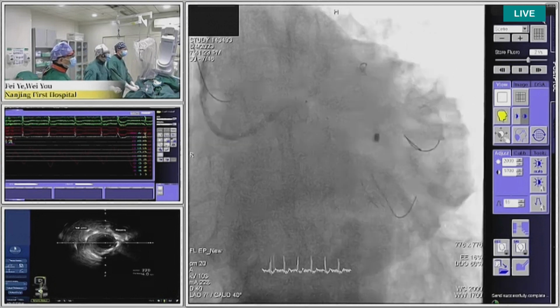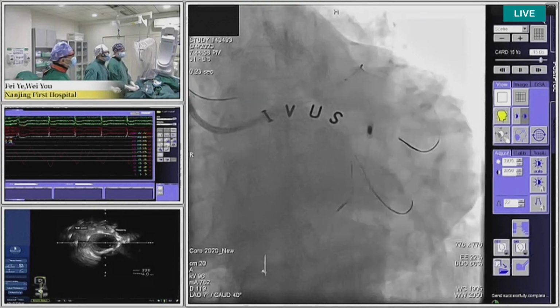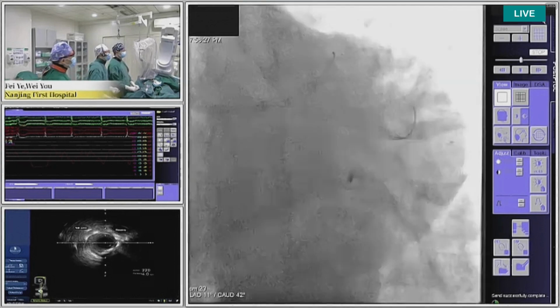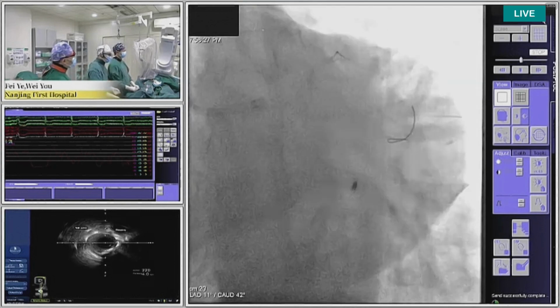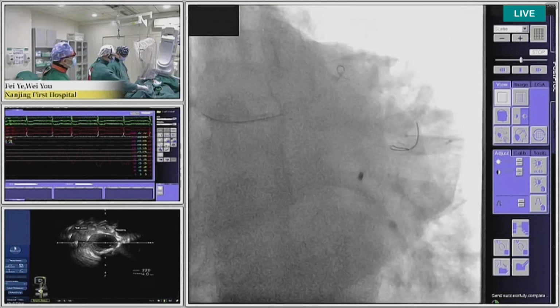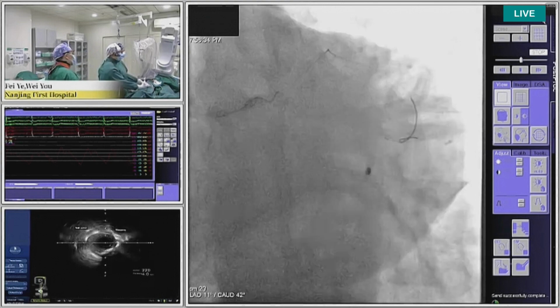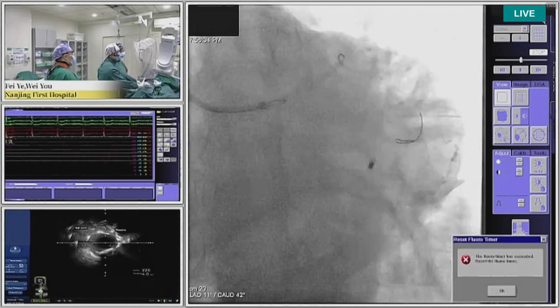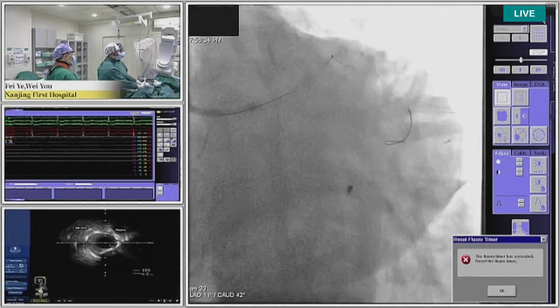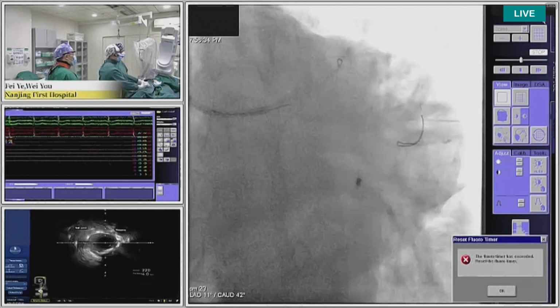So I think so far there are three very key points for DK crush. Once we stent the side branch, we can use a stent balloon or another NC balloon to optimize the side stent. Second point is we need to use a large NC balloon to completely crush the stent protruding in the left main.